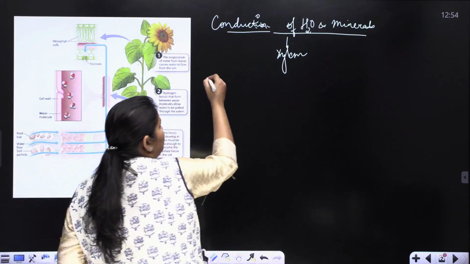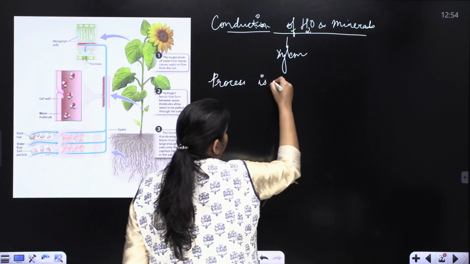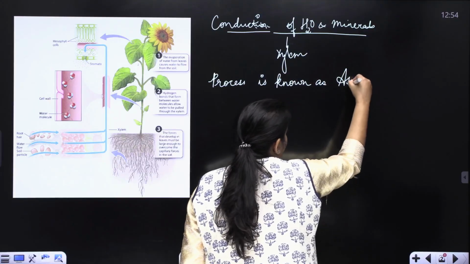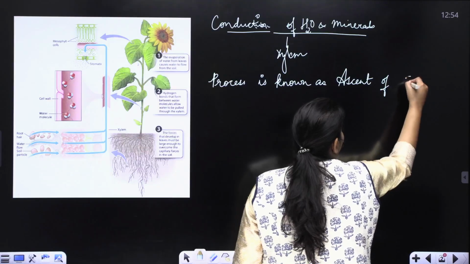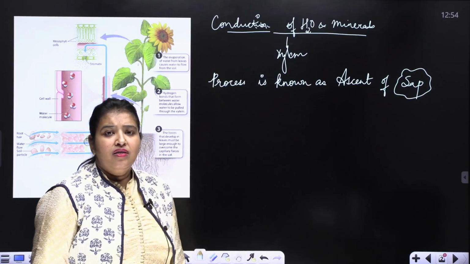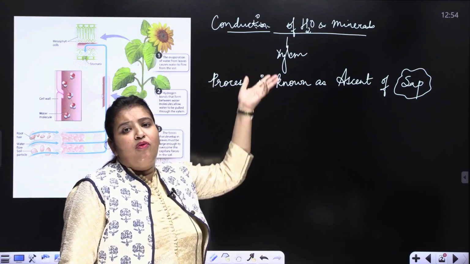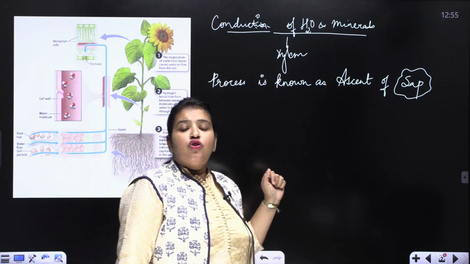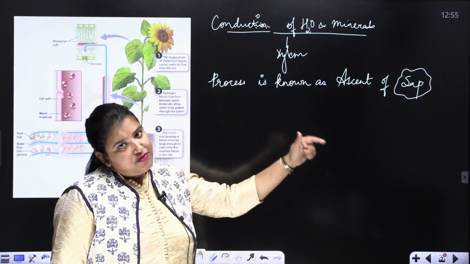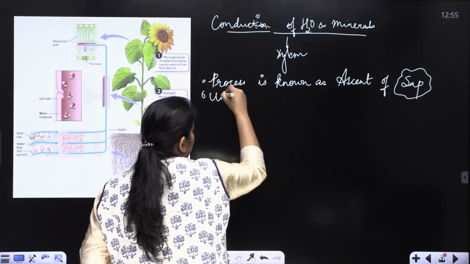And therefore, this process is known as ascent of sap. Sap word means water having dissolved minerals. Ascent means downward to upward movement, the direction. So conduction of water and minerals through xylem is known as ascent of sap. This is a unidirectional process.